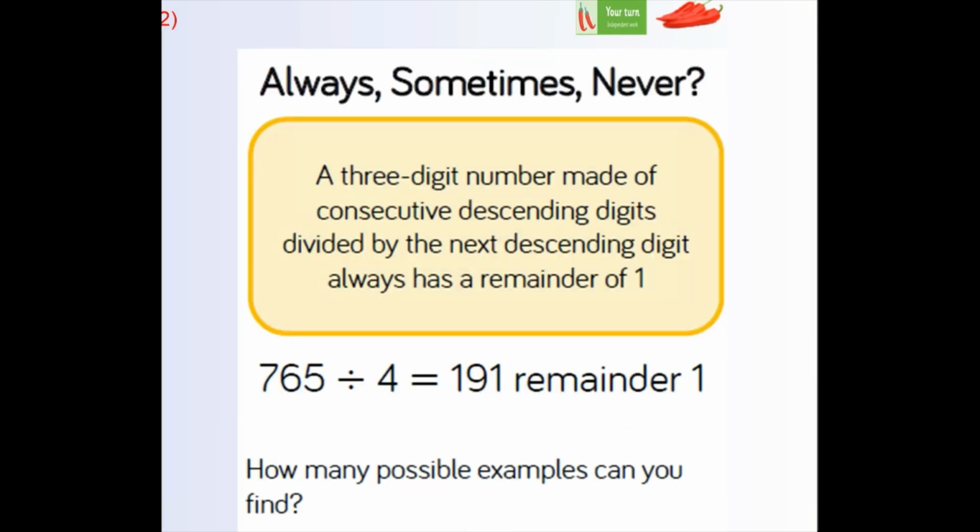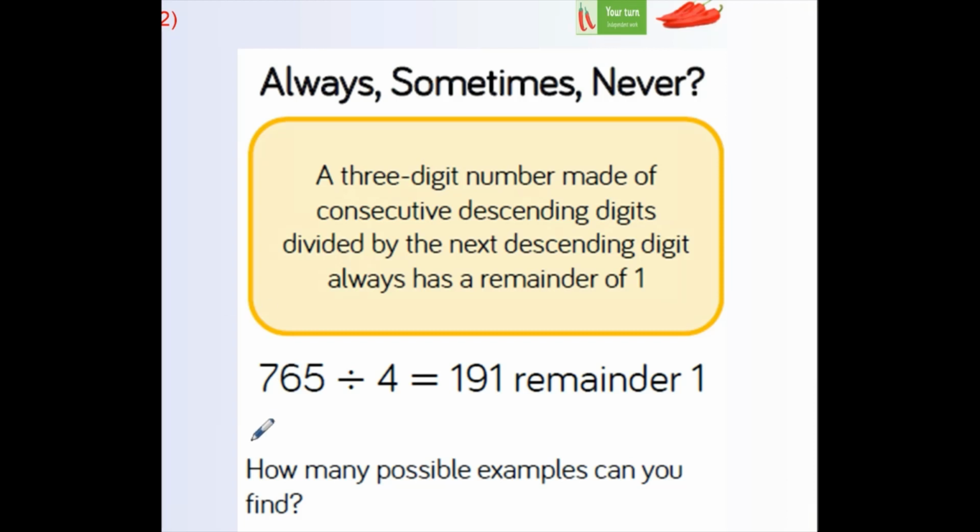And your final one, Chili 3, is an always, sometimes, or never question. It says a 3-digit number made of consecutive descending, so it's going down digits, divided by the next descending digit, always has a remainder of 1.